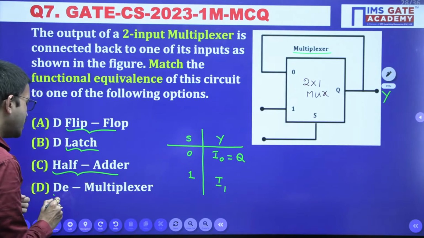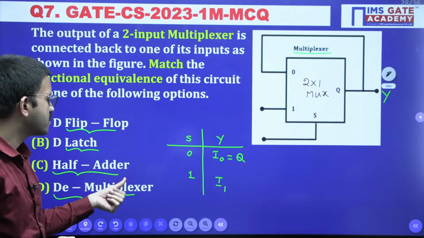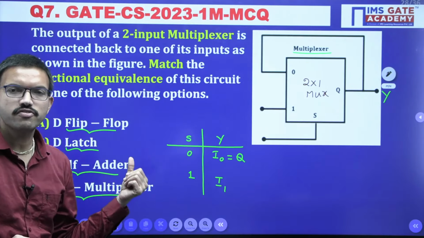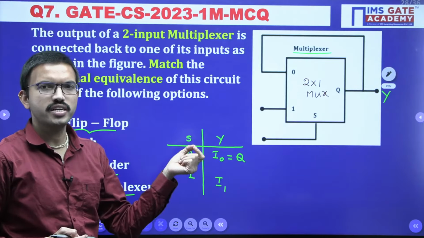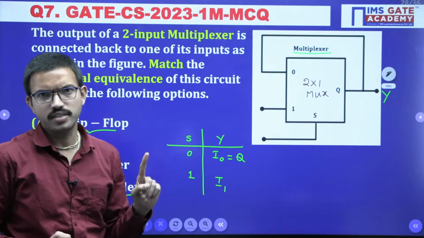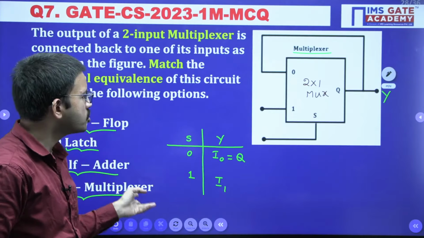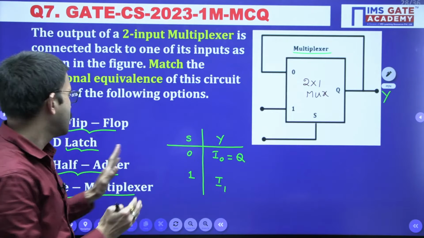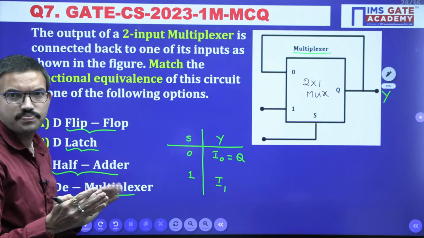Regarding the demultiplexer, the number of inputs is 1, the number of outputs is 2 power n. Even if you consider n value 1, the minimum value, you are supposed to get 2 outputs, D0, D1 like that.